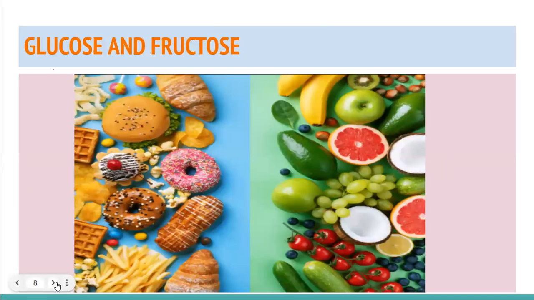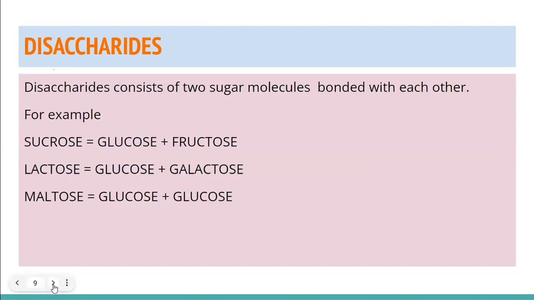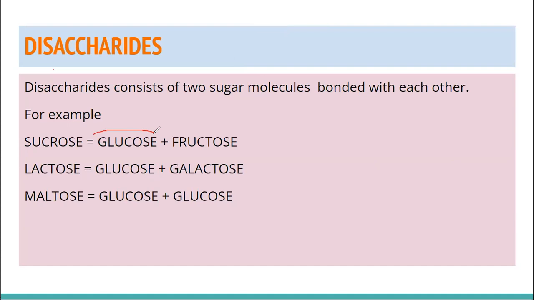All right. You can see glucose and fructose here. All the fruits contain fructose, and all the sweet tasting things, cream, sugar, donuts, waffles, chocolates, they all contain glucose in them. All right. Disaccharide: two molecules combined together. For example, in the case of sucrose, a glucose molecule is bonded with a fructose molecule. So these two molecules combine together to make a disaccharide, and that is called sucrose.